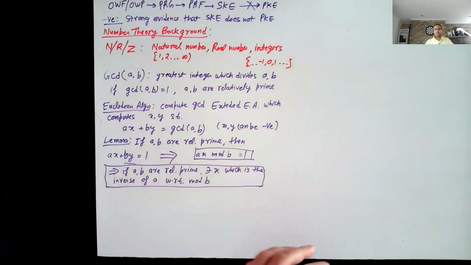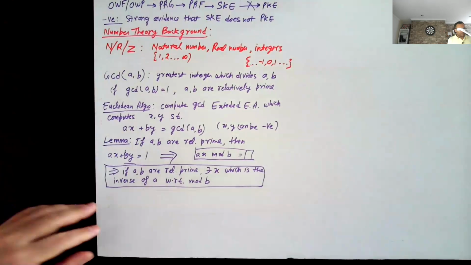So in cryptography, we like to work mod primes, right? And in fact, in cryptography, primes hold a very special importance. One of the reasons for that is this: if, for example, let's say b is prime, then every number is relatively prime to b, and hence every number will have an inverse with respect to b. And this is something which we will exploit later on.